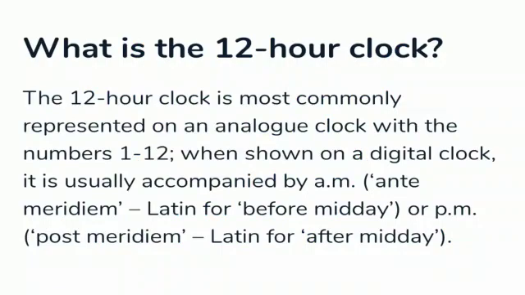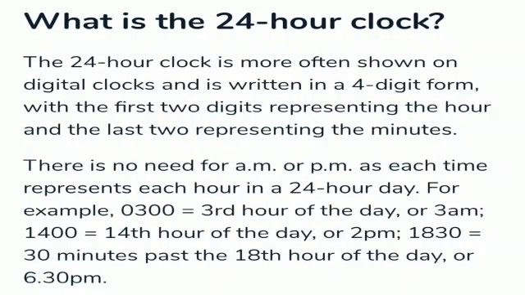What is the 12-hour clock? The 12-hour clock is most commonly represented on an analog clock with the numbers 1 to 12. When shown on a digital clock, it is usually accompanied by AM, ante meridiem, Latin for before midday, or PM, post meridiem, Latin for after midday. We normally use the 12-hour clock to measure time.